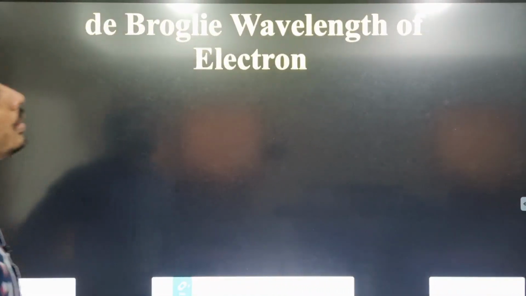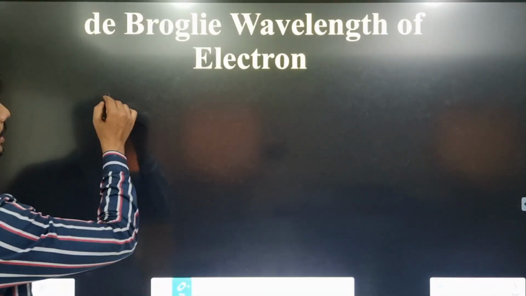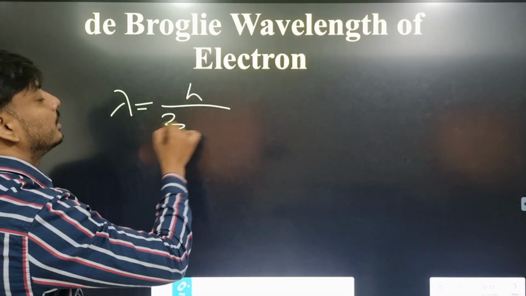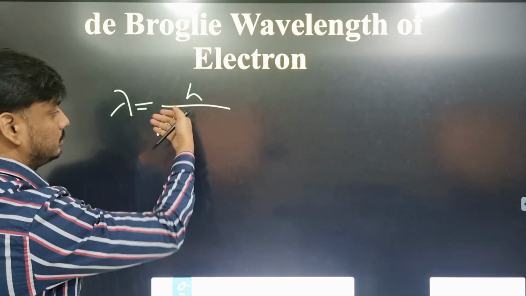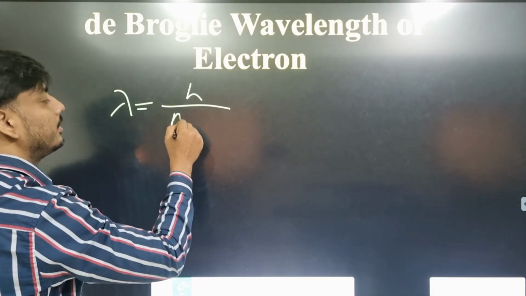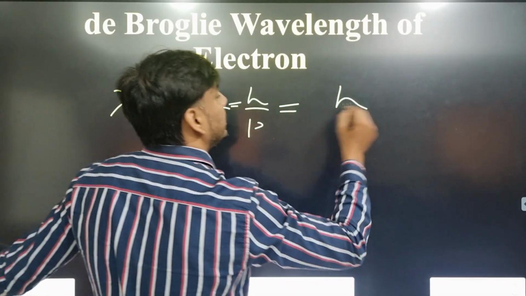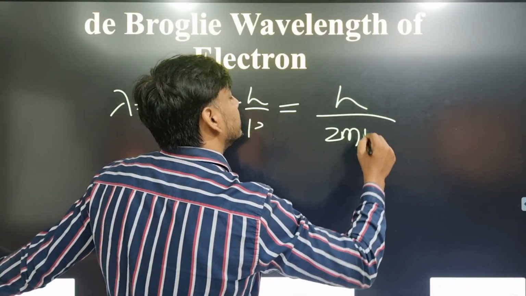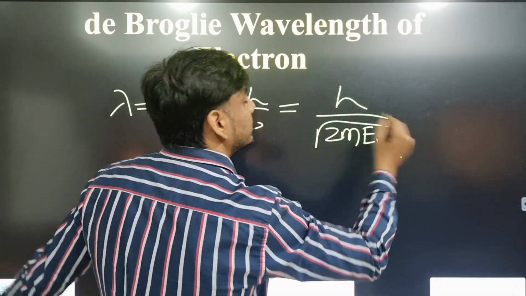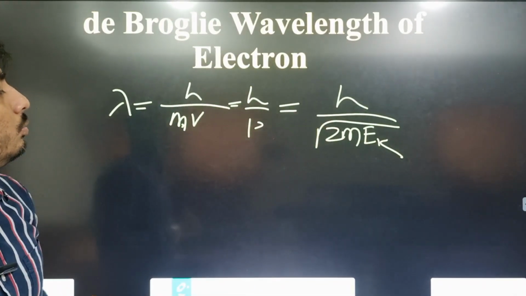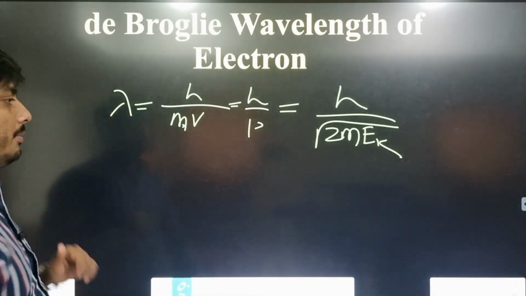Then the de Broglie wavelength of an electron. We have already derived the wavelength: h by p. Either you can directly write h by mv or h by p, or simply in terms of kinetic energy, h by root 2m Ek. Clear? This is the formula for the wavelength of a matter wave or de Broglie wave.